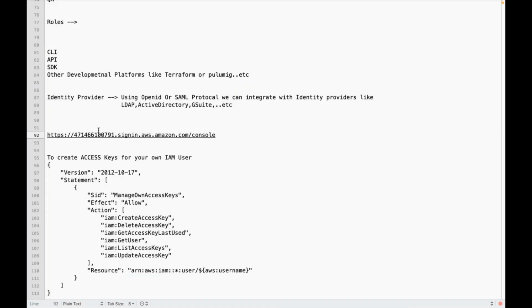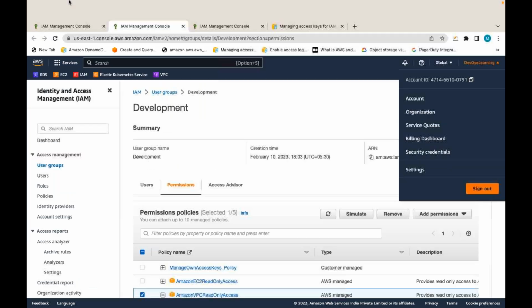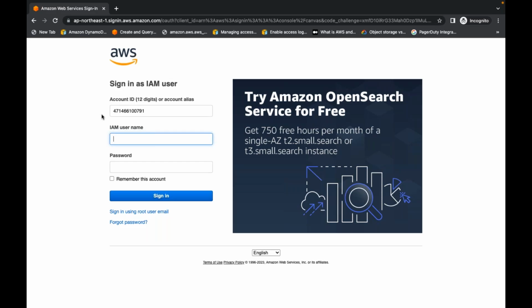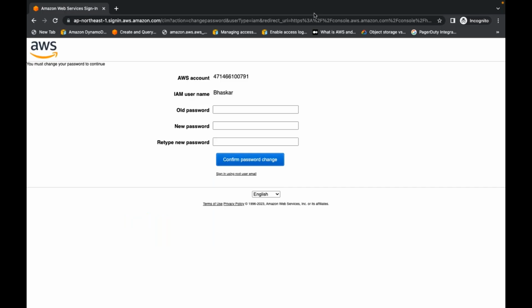So let me open this URL directly. Otherwise, if you know the account ID, give this account ID and click on next. It will give another page where you enter username and password. So let me open directly with that account ID. Now I am Bhaskar, I am trying to log in as Bhaskar. Test@123 4, this is my initial password. Now for the first time I am logging in, so I am changing my default password.